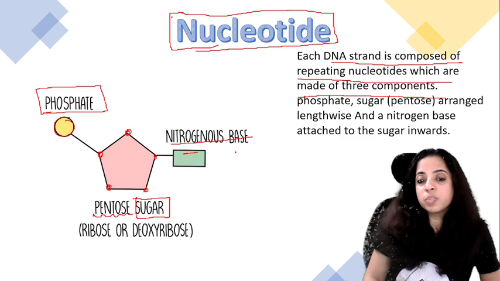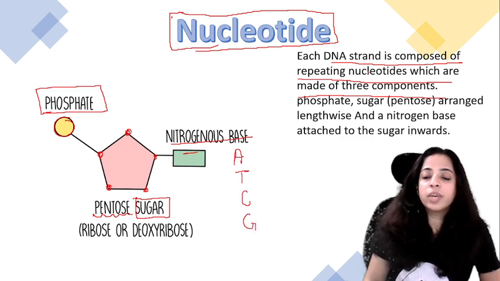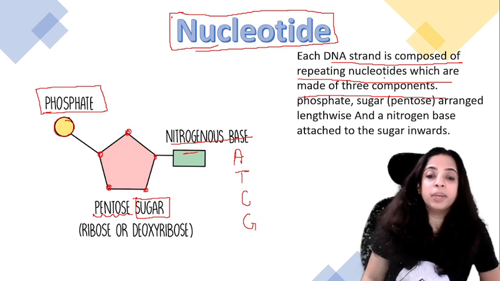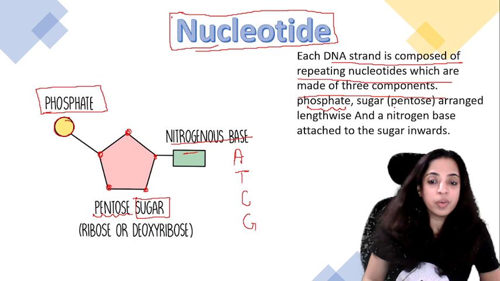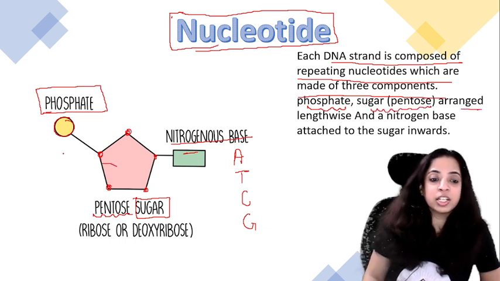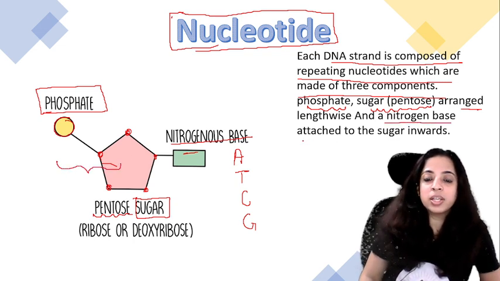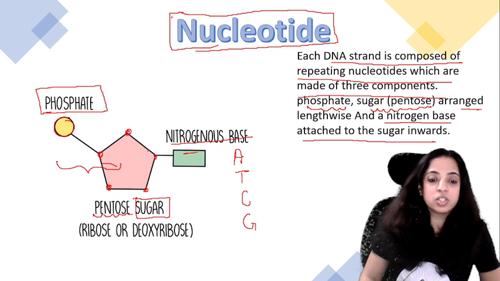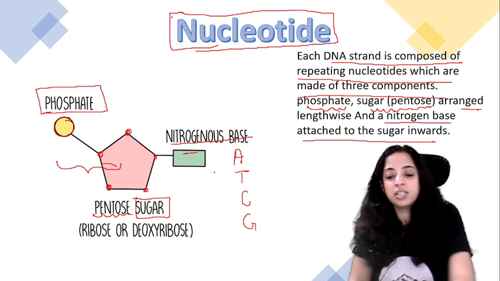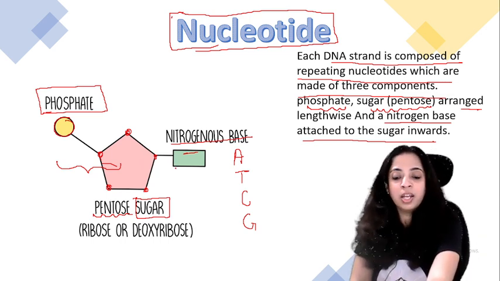Now the nitrogenous base can be anything: A, T, C, G, it can be anything, right? So each DNA strand is composed of repeating nucleotides which are made up of 3 components: phosphate, sugar which is pentose, arranged lengthwise. And a nitrogen base is attached to the sugar inwards.